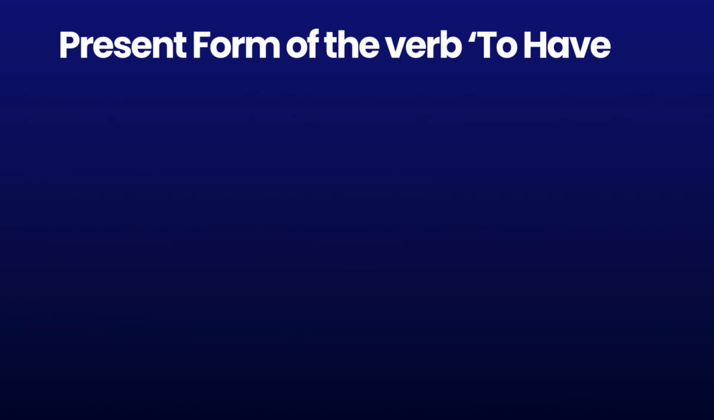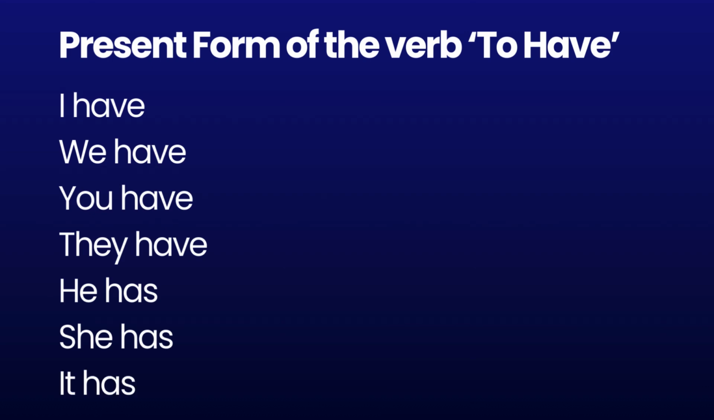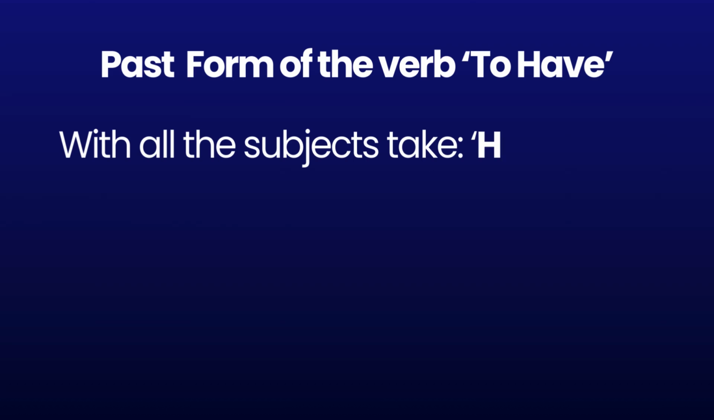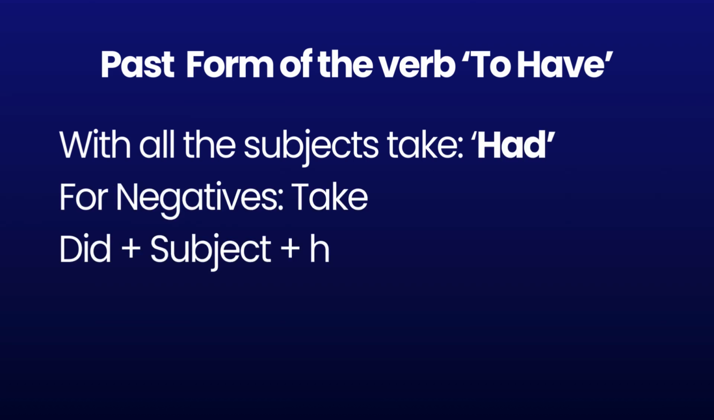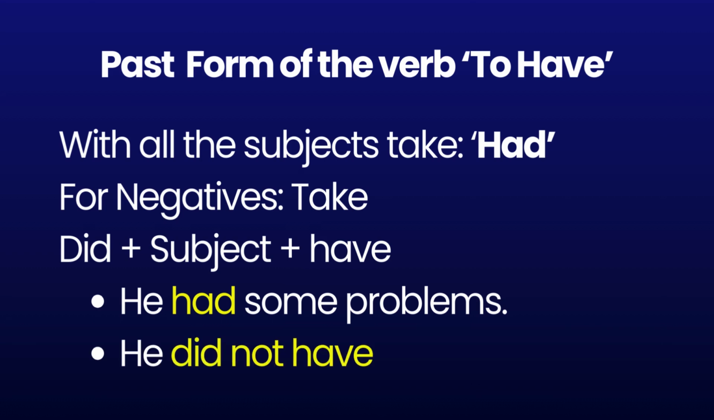I have. We have. You have. They have. He has. She has. It has. Past form of to have. With all the subjects take, had. For negatives, take did plus subject plus have. Example. He had some problems. He did not have any problem.